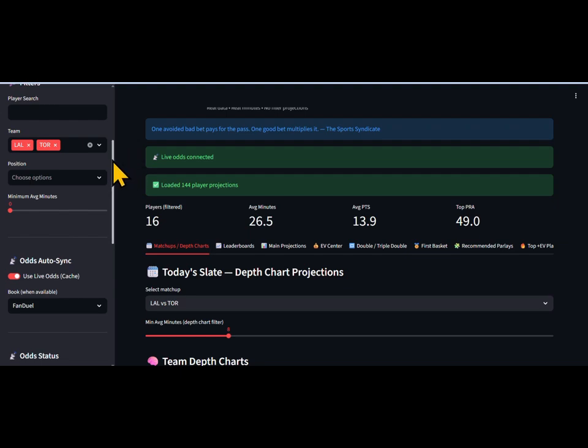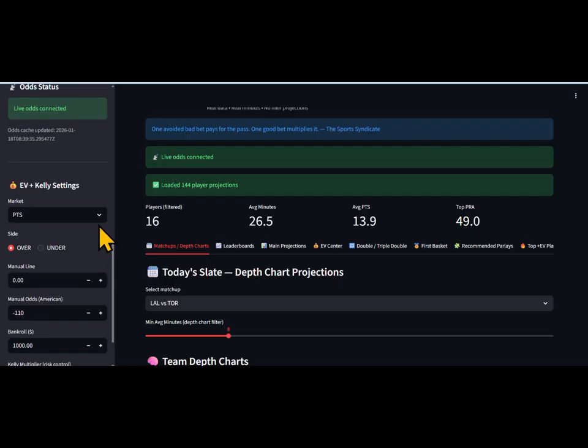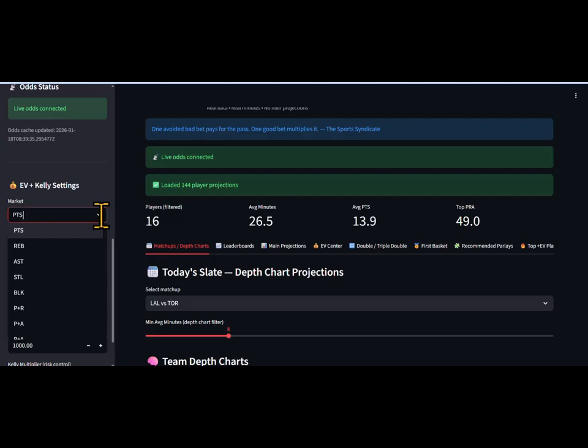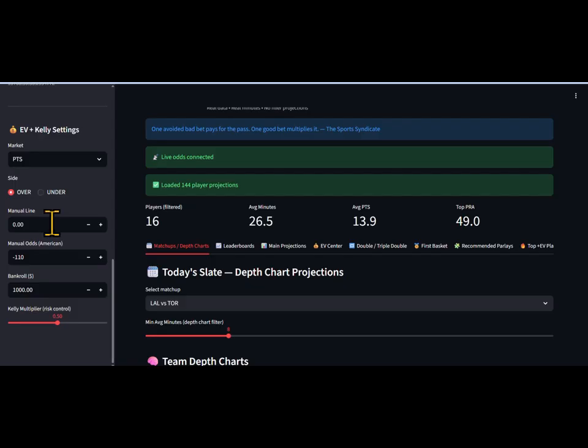Now the model is specific for the Lakers and Toronto. So everything that shows will be for this game only. Here you can search all markets. If you want to see just points, just rebounds, or points and rebounds in any of these markets, you can just drop it down. It will show you that. Here's the manual line. You can enter a manual line. You can enter the manual odds if you just want to do a quick reference. In this regard, this is your bankroll. I'll show you that in this display here.